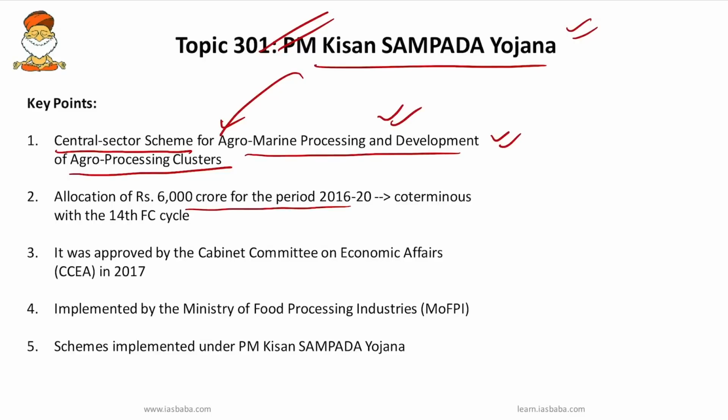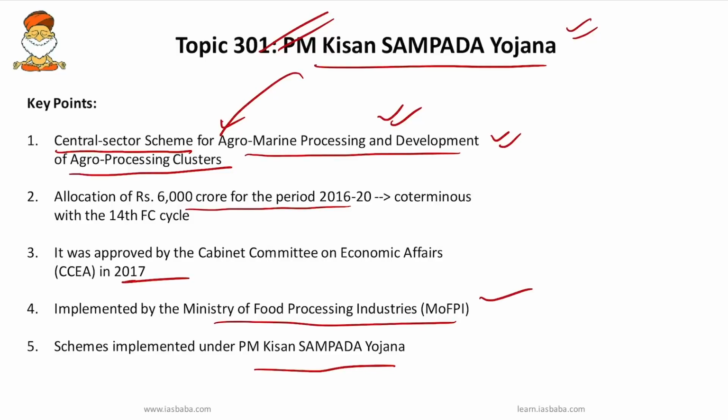This particular PM Kisan Sampada Yojana was approved by the Cabinet Committee on Economic Affairs in 2017, and it is implemented by the Ministry of Food Processing Industries. Schemes implemented under PM Kisan Sampada Yojana you should know: mega food parks, integrated cold chain and value addition infrastructure, infrastructure for agro-processing clusters, creation of forward and backward linkages, food safety and quality assurance infrastructure, human resources and institutions, financial allocation.